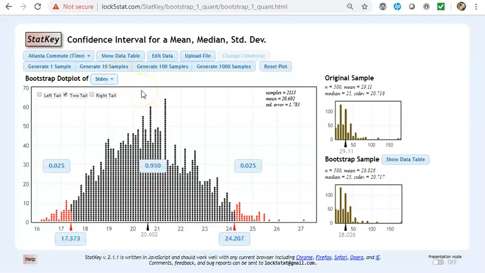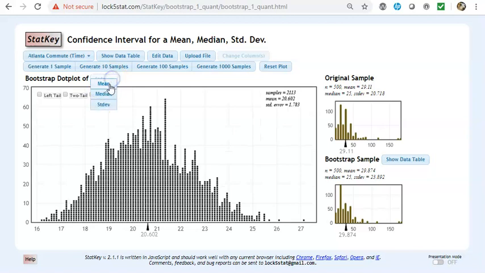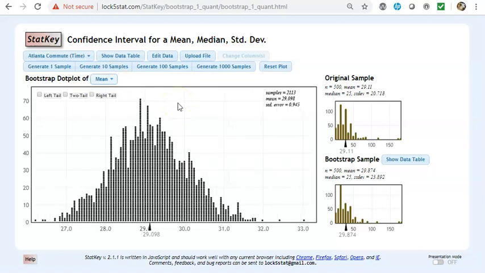Now, we do need to have at least somewhat unimodal symmetric. And if you notice, if I try medians, you can see this is not something you would want to do a confidence interval for. This is not a good confidence interval. But I can see that the median is pretty much at 25. But standard deviation, okay. Means, even better. Those you could do confidence intervals for, but not the median, not so much.